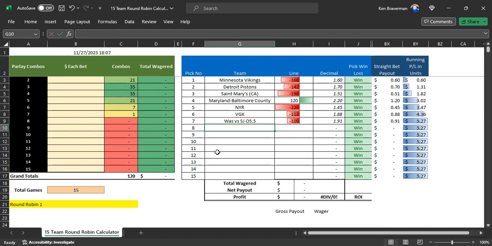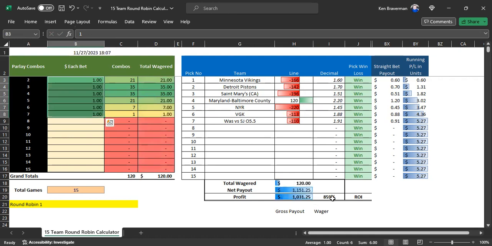Now, that being said, you've got 7 picks on here. You could put $1 on every single combination. And if you hit all 7 of these picks, you'll win about 8.5 to 1. That's a reasonable wager. You don't have to hit all of them to make money. Let's say that UMBC, the underdog, does not win. This is probably the most suspect pick out of all of these on this list. You'd still win $3.52 or about 2-1 on your money.